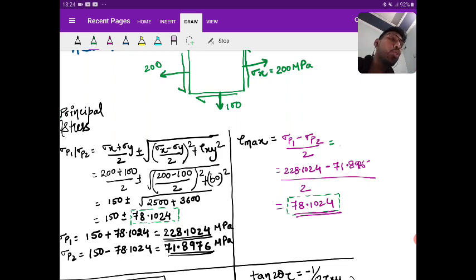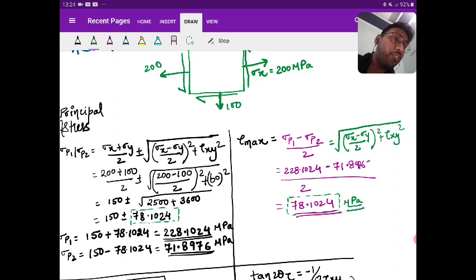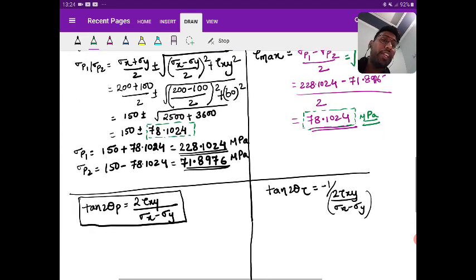If you put the sigma p1 and p2 equations in the tau max, you will get one more formula, that is root over ((sigma h minus sigma y) by 2) whole square plus tau hy whole square. When you put sigma p1 as (sigma h plus sigma y) by 2 plus the root value, and sigma p2 as (sigma h plus sigma y) by 2 minus the root value, the (sigma h plus sigma y) by 2 cancels out and the root value is left. Since 2 times root is there, 2 above, 2 down, it cancels out. Got my point? So please remember this shortcut for finding tau max.